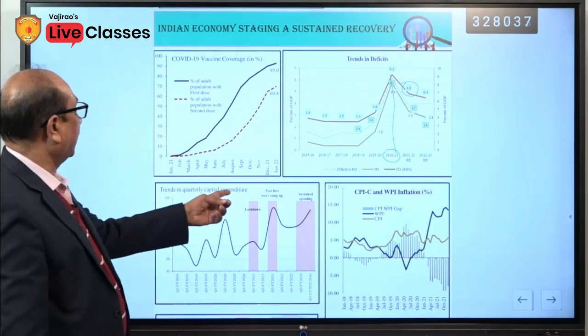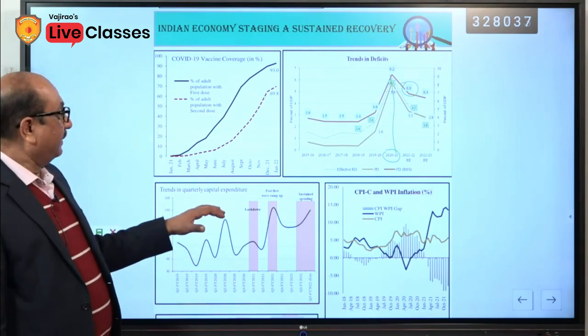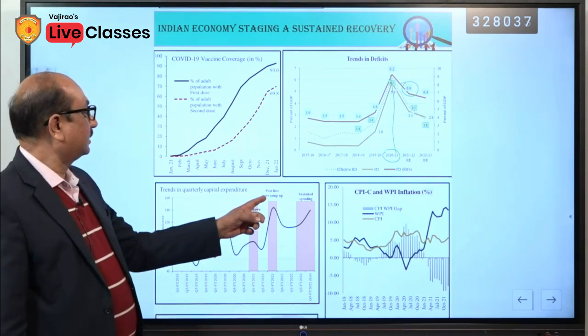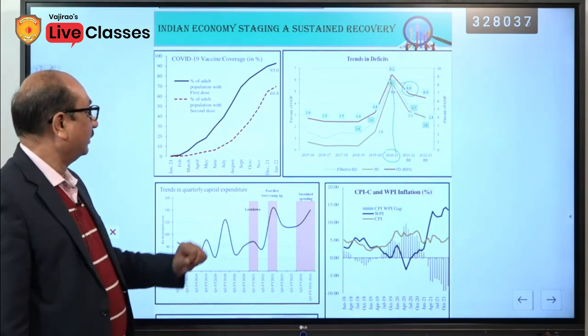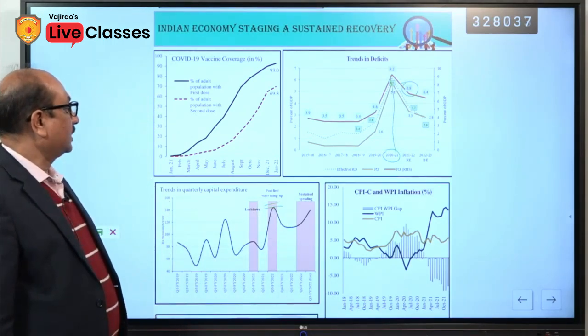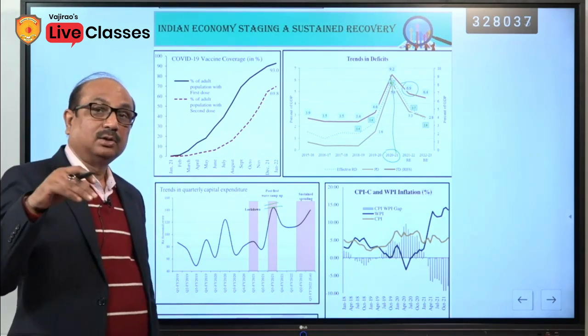Trends in quarterly capital expenditure. Here you can see that capital expenditure has been continuously increased, and the first wave it was on the top level. On the first wave ramp up, the capital expenditure was on the highest level.